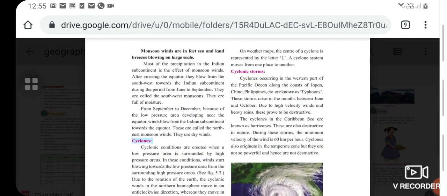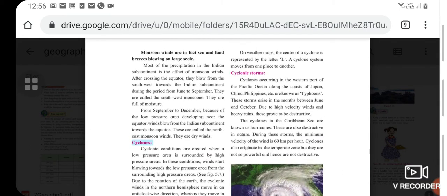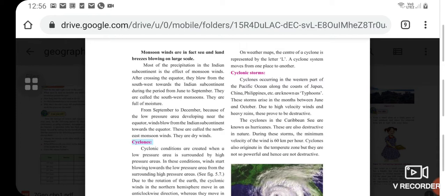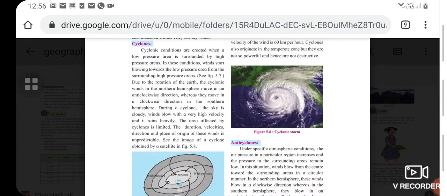Monsoon winds are in fact sea and land breezes blowing on a large scale. Most of the precipitation in the Indian subcontinent is the effect of monsoon winds. After crossing the equator, they blow from the southwest direction towards the Indian subcontinent during the period from June to September. They are called the southwest monsoons. They are full of moisture. From September to December, because of the low pressure area developing near the equator, winds blow from the Indian subcontinent towards the equator. These are called the northeast monsoon winds. They are dry winds.